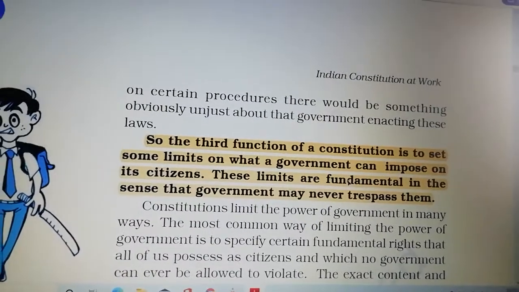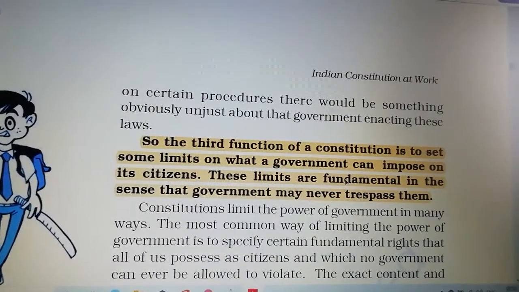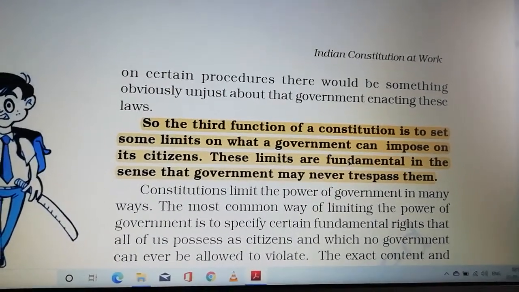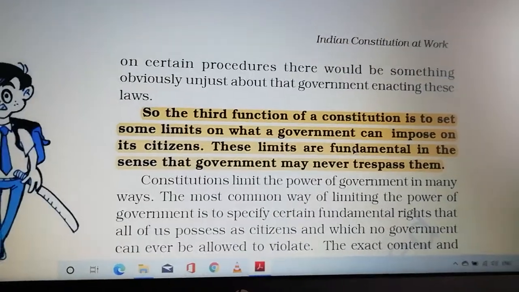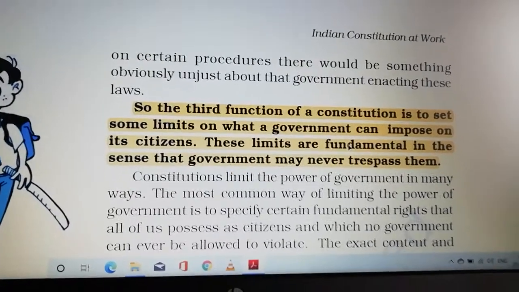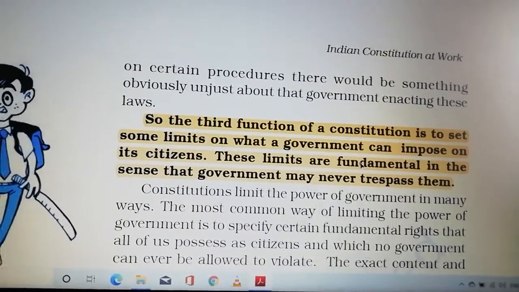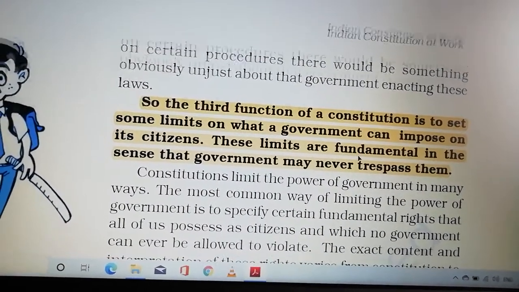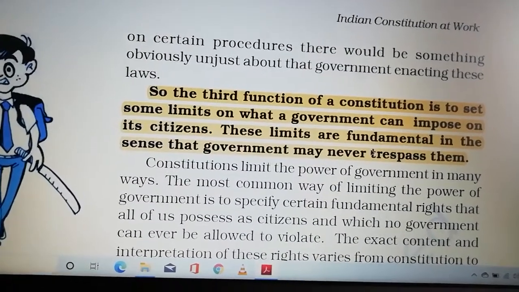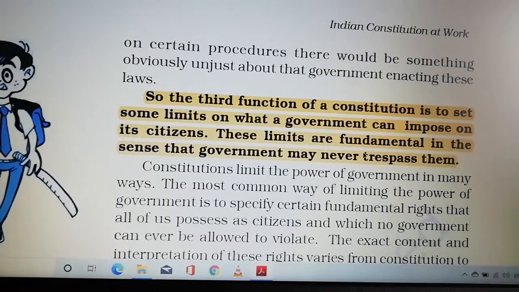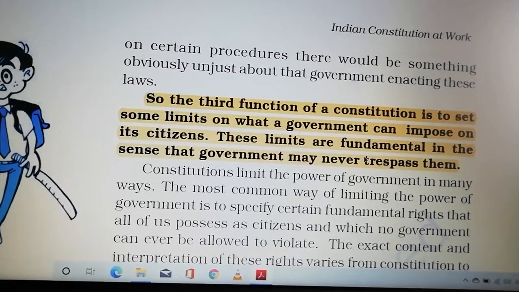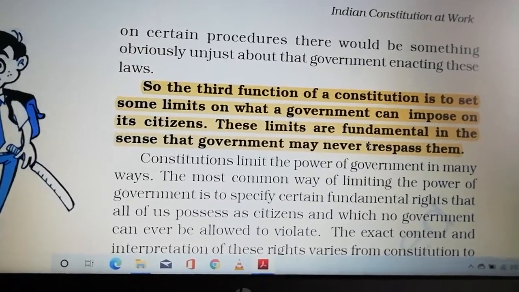If according to the constitution there are some limits on the government, then whenever there is a problem regarding government's issues, a person can file a case and go for justice. If there is no limit, they can impose anything on normal, common people. That's why constitution makers made everything, and here the constitution has these functions.